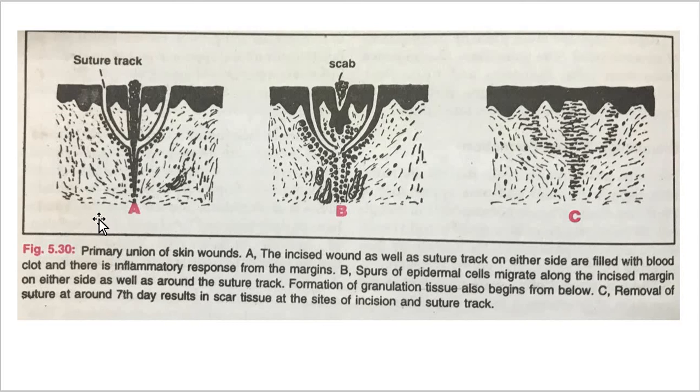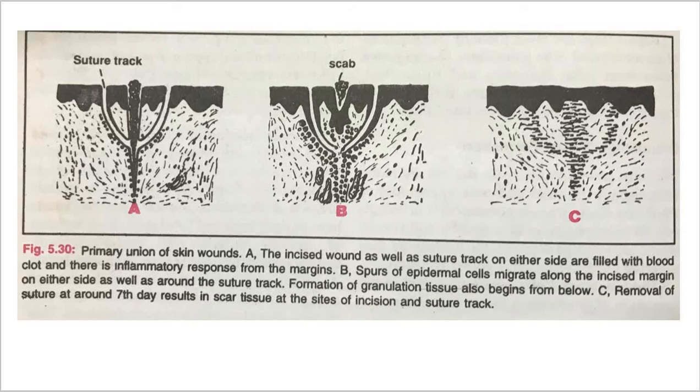Now we can differentiate these diagrams. The suture track is there, then formation of the scab at the injured part, and after that by the 7th day you can see the incision which has healed or been repaired.